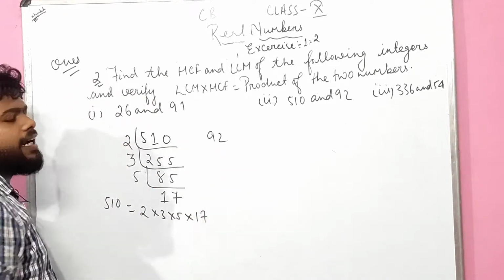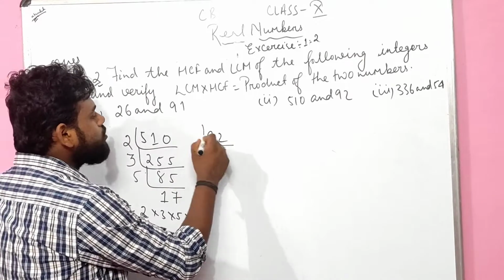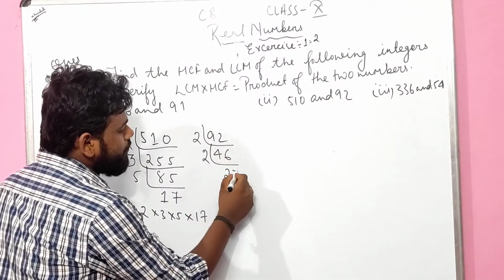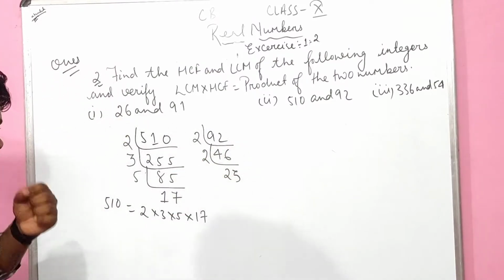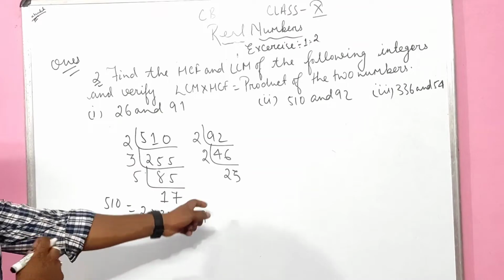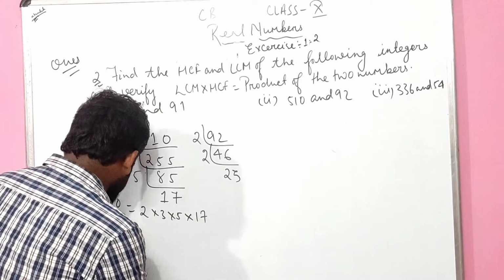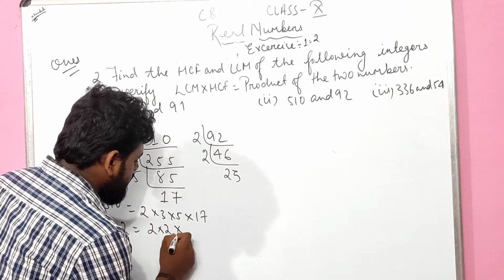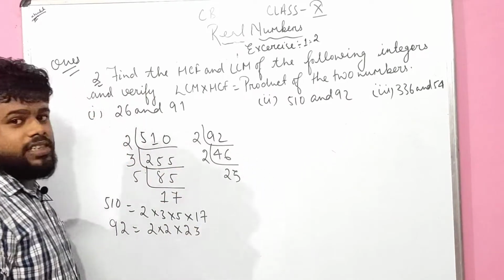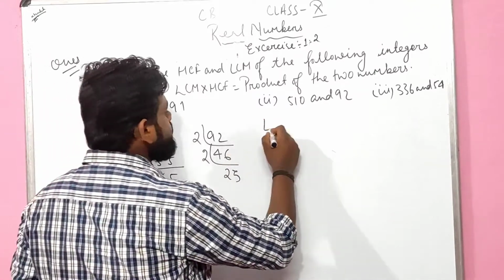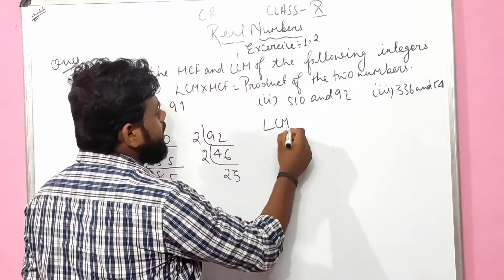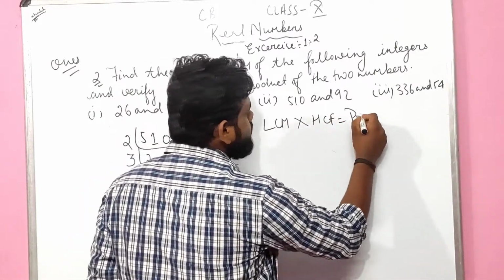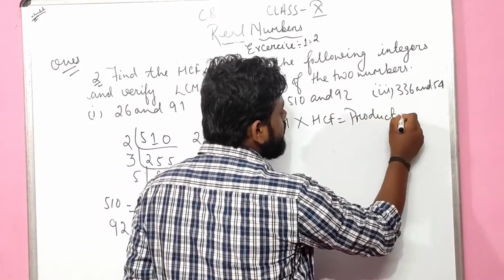Is it clear? Again let us do it with 92. 92 is 2, 4, 6, again 2, 23. So 23 is a prime number. That means 92 equals 2 times 2 times 23. So what shall I get for the LCM? As we know very well, LCM times HCF equals the product of the two numbers. In this way you have to write it down in the exam.